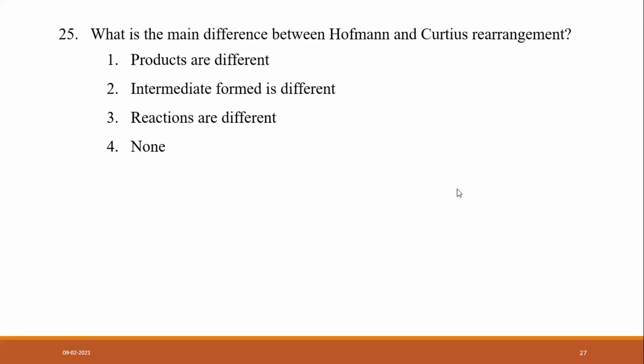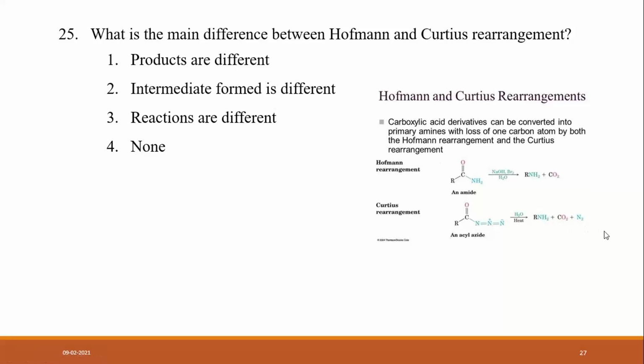What is the answer? Hofmann and Curtius are both nitrogen deficiency rearrangements. In the Hofmann rearrangement and the Curtius rearrangement, an amide is converted into an amine. But in the Curtius rearrangement, an acyl azide is converted into the amine. Carboxylic acid derivatives can be converted into primary amines with loss of one carbon atom by both the Hofmann rearrangement and the Curtius rearrangement. In one case an amide is converted into an amine, and in the other an acyl azide is converted into an amine.